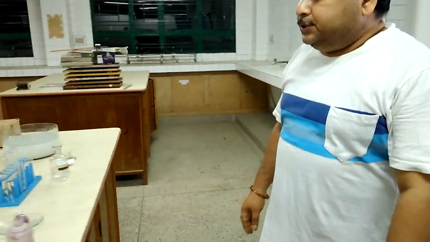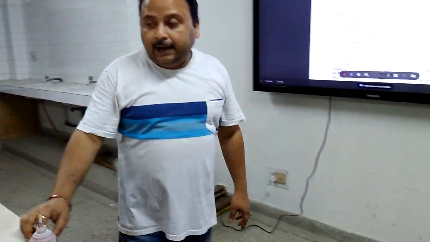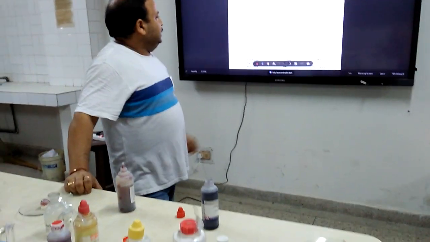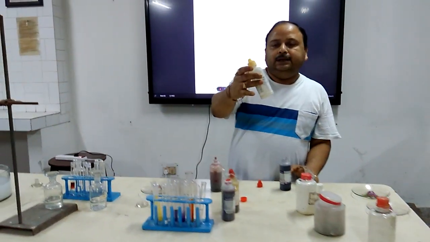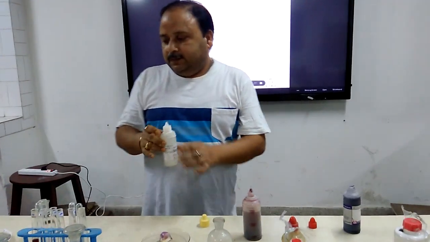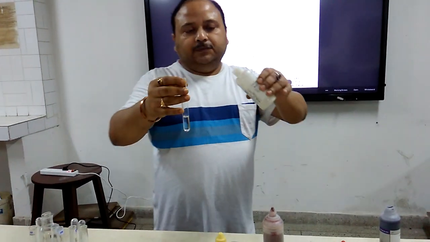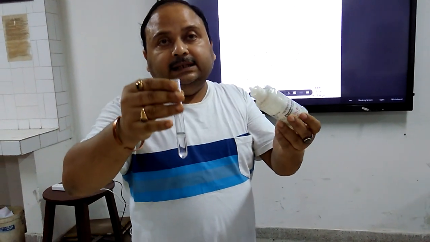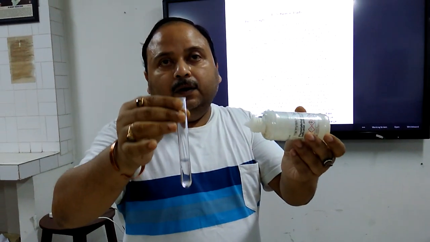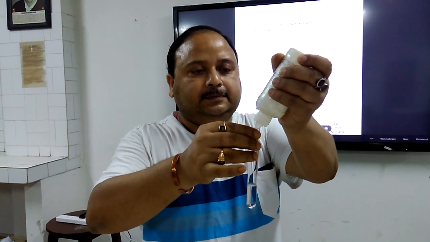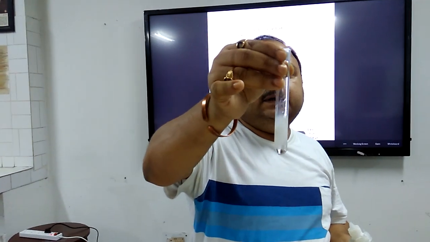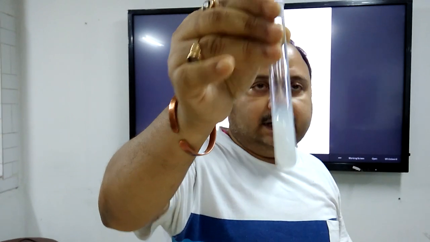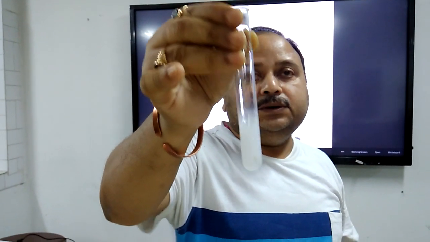Let us see the action of phenolphthalein and methyl orange with acids and bases. I am taking phenolphthalein first and adding it to the solution of an acid. After adding it to an acidic solution, it should be either turbid or colorless. You have seen that this has become turbid. If I shake it for some time, it will not be clear like a transparent solution. It is turbid. This indicates that this is a strong acid.